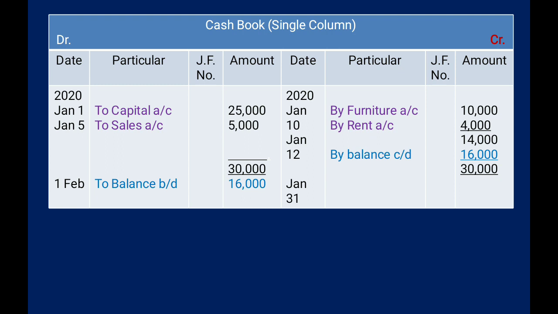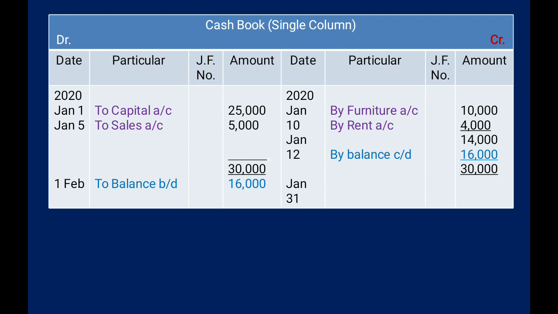So we have to write 30,000 as the total of the credit side. For this purpose we need to find the balancing figure, and that is by balance carried down, that is 16,000. And this balancing figure we have to write on the 31st of January. Whatever balancing figure we have calculated at the end of January, we have to transfer at the first date for the month of February.